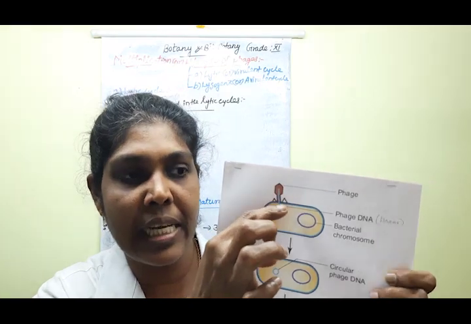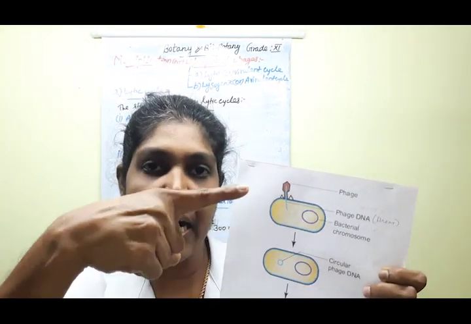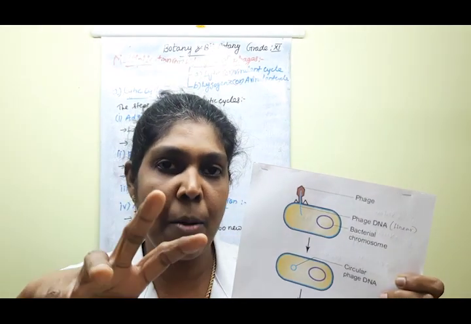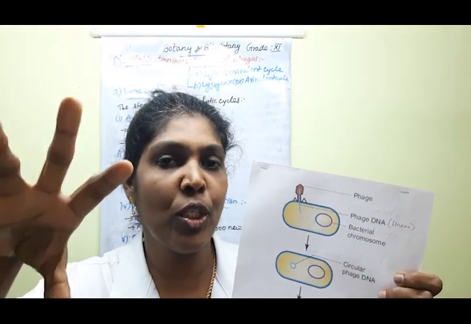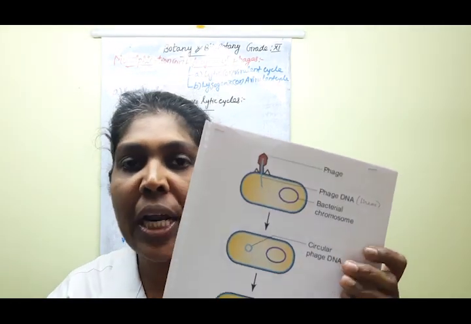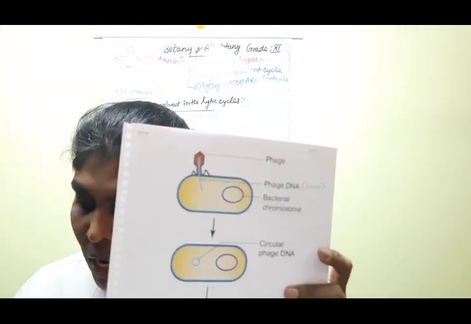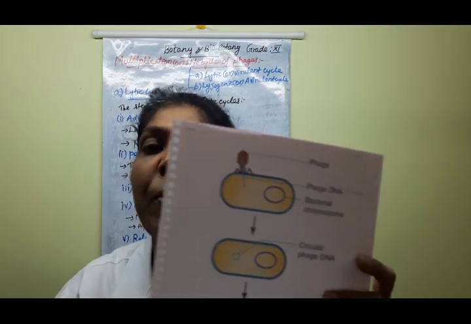So this is the phage DNA, this is the bacterial chromosome. These two are in integrated form only. They multiply, children. That is the process, and that life cycle is known as the lysogenic cycle. Are you clear, children? Say yes or no? Yes. Next one: what do you mean by prophage?